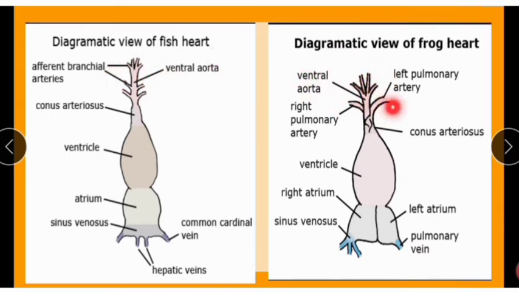Then the left pulmonary artery and right pulmonary artery, which are the extra parts we see in amphibians. And conus arteriosus, ventricle, right atrium, sinus venosus, left atrium and pulmonary veins. These are all the parts of the frog heart.